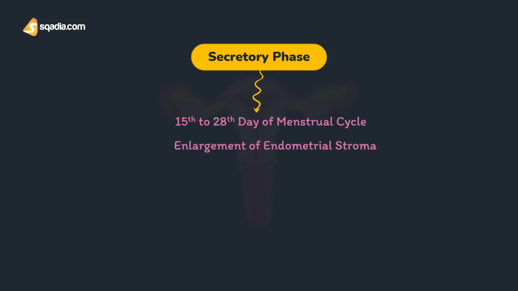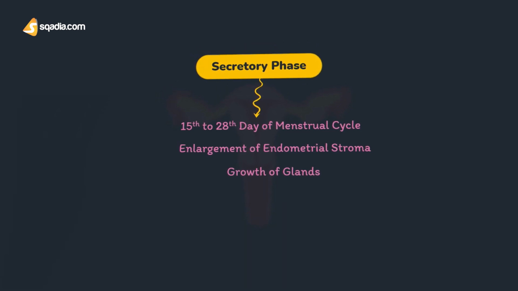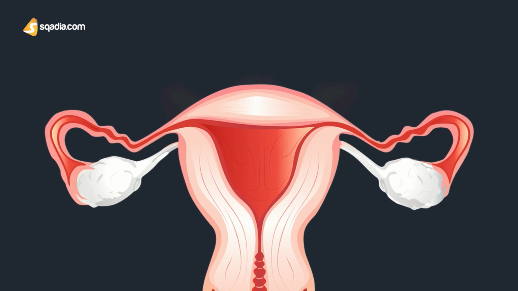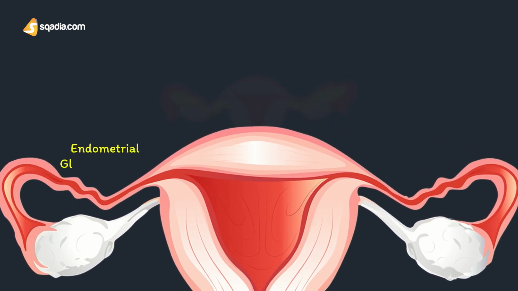Under the influence of progesterone, the endometrial glands commence their secretory functions, and changes occur in the endometrium before commencing the secretory function. Two things are going to happen over here: the enlargement of the endometrial stroma and the growth of the glands. Now we should talk about the changes that are going to occur in the uterine phase. The endometrial glands are going to be tortuous because of the increase in size, and the glands become more tortuous to get accommodated within the endometrium. So the size is going to be increased.